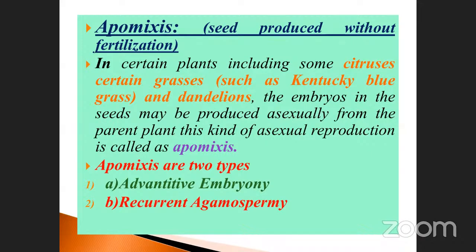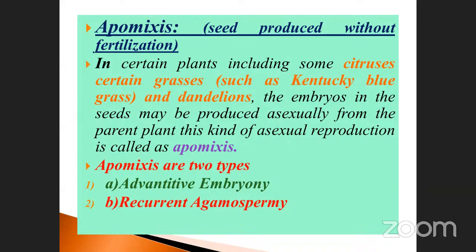Take an example. In certain plants, including some citruses, and certain grasses such as Kentucky blue grass, and dandelions. These are the examples; note them down.